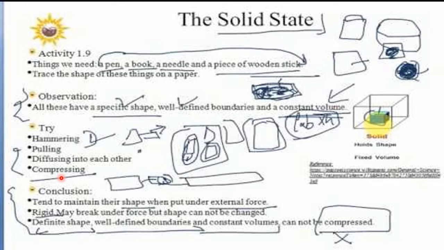So what is the conclusion? Conclusion is solids tend to maintain their shape when put under external force. They will not lose their shape. They will not lose their identity, especially with respect to the shape. That I told in the beginning only. They have a definite shape and definite volume. Okay, right. So they are rigid. They may break. See, they are strong. They are solid. They maintain definite shape.